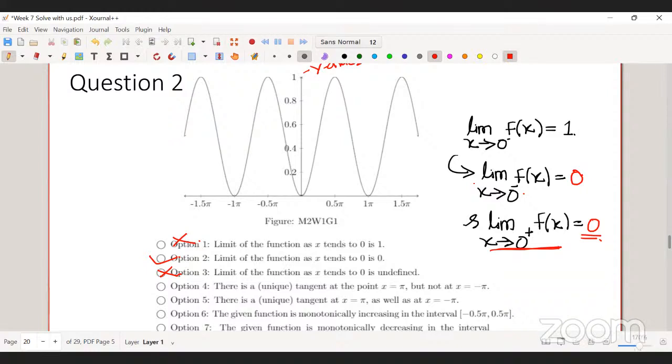That is correct, because here you don't have any jump, and you don't have any corner point. It's a smooth curve. So at pi, this line is basically the tangent. This y equal to 0 line is the tangent at pi, and at minus pi the same line y equal to 0 is also a tangent. So y equal to 0 is tangent both at pi as well as at minus pi. That's why option 4 is incorrect, but option 5 is correct.